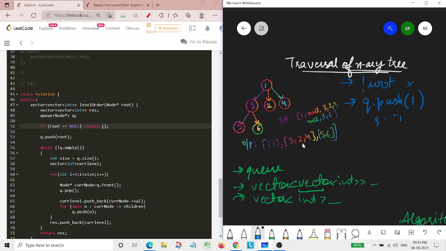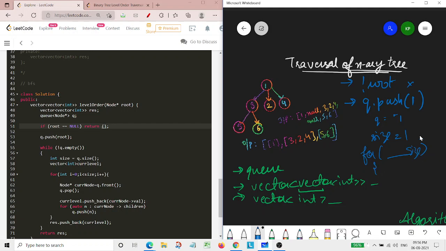Now the next thing is that our queue is not empty, so it will run into this while loop. Now when it goes into the while loop, our size will equal 1, as the size of our queue is 1. Then we have this vector of int current level, which will be reinitialized. And after that we have this for loop which will be running till the size of the queue.